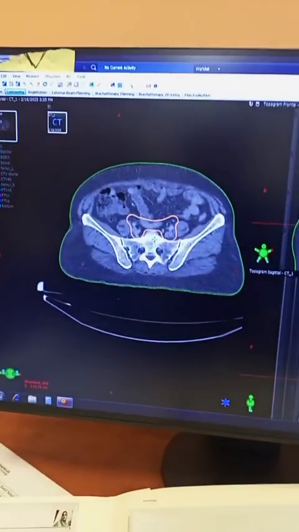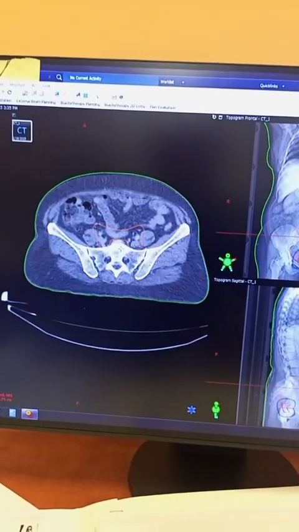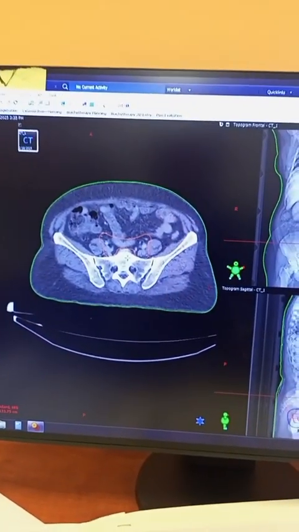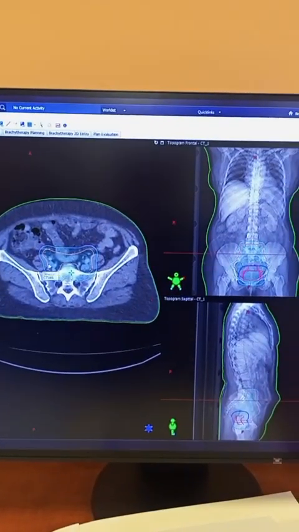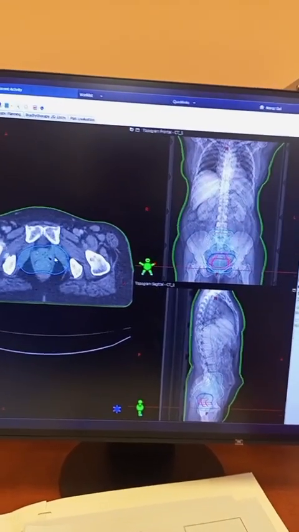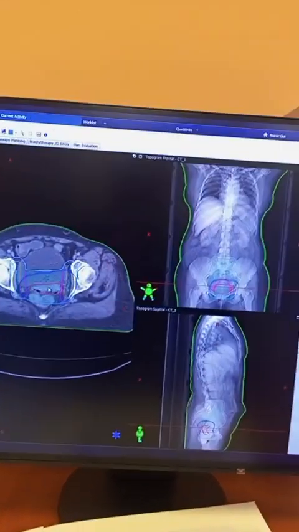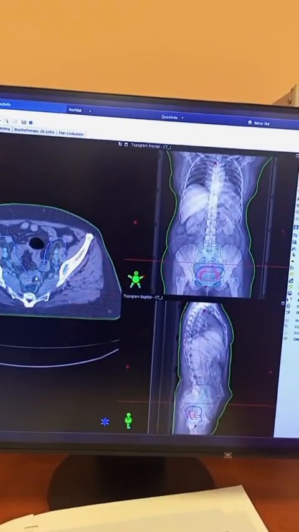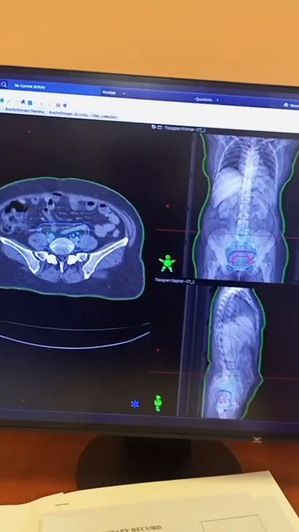Then we have given a 0.8 centimeter margin to the pelvic lymph nodes, so it becomes the PTVN, and we have combined this volume. So the CTV stump plus the planning target volume of the stump, these volumes are combined with the pelvic lymph nodes volume, the primary target volumes of the pelvic lymph nodes.